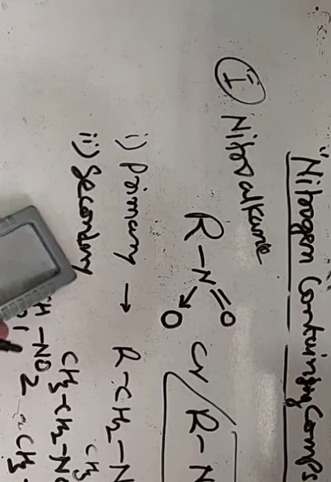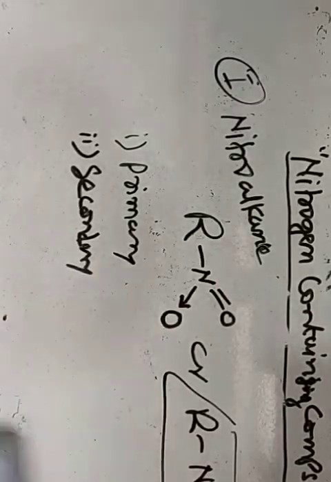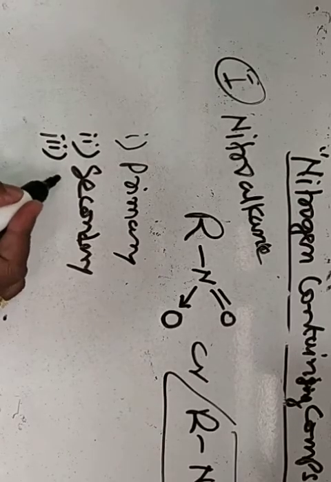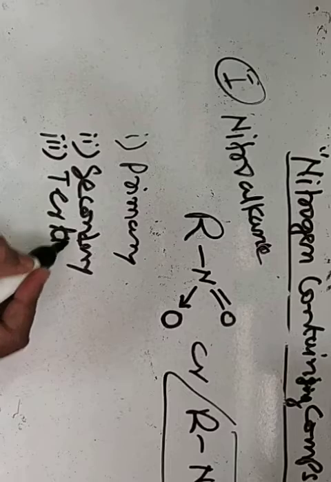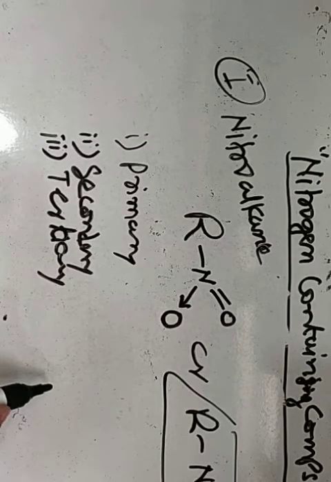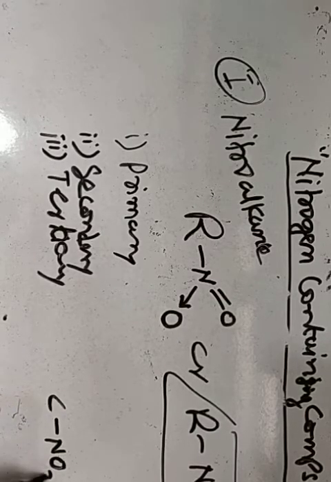After this, the third class of nitroalkane is tertiary nitroalkane. In this, the nitro group is attached to a tertiary carbon, and such compounds are represented by this formula.